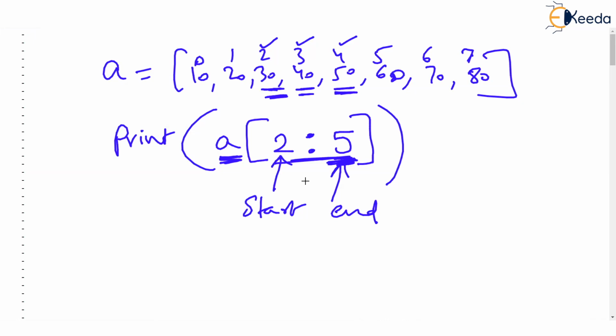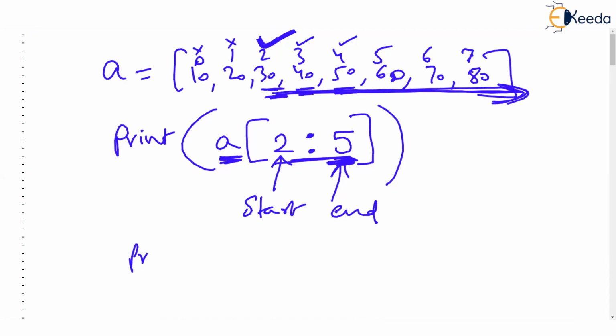Now watch this. Assuming you understood this, what if I am given this problem? Print the second element of the list till the end of the list. I don't want to print the 0th and first elements. From second, I want to print all the values till the end.